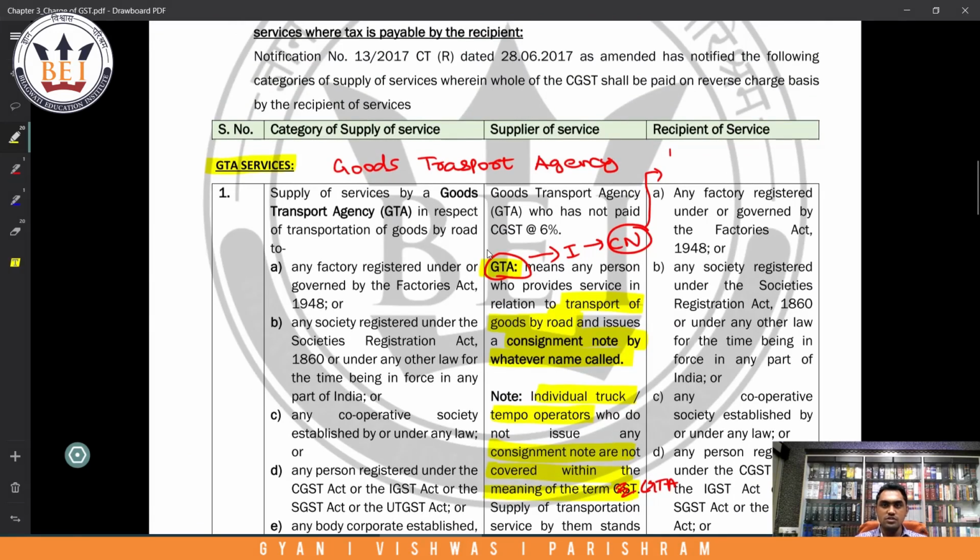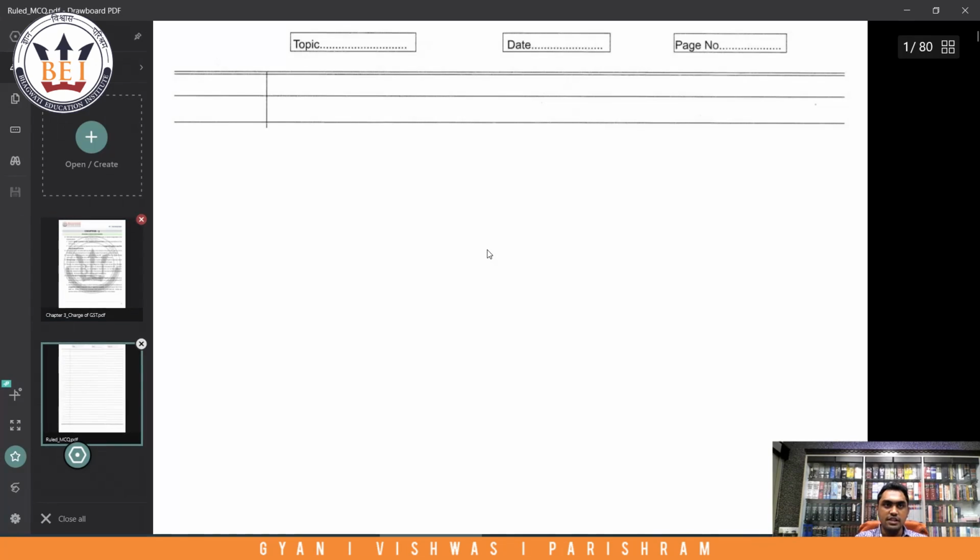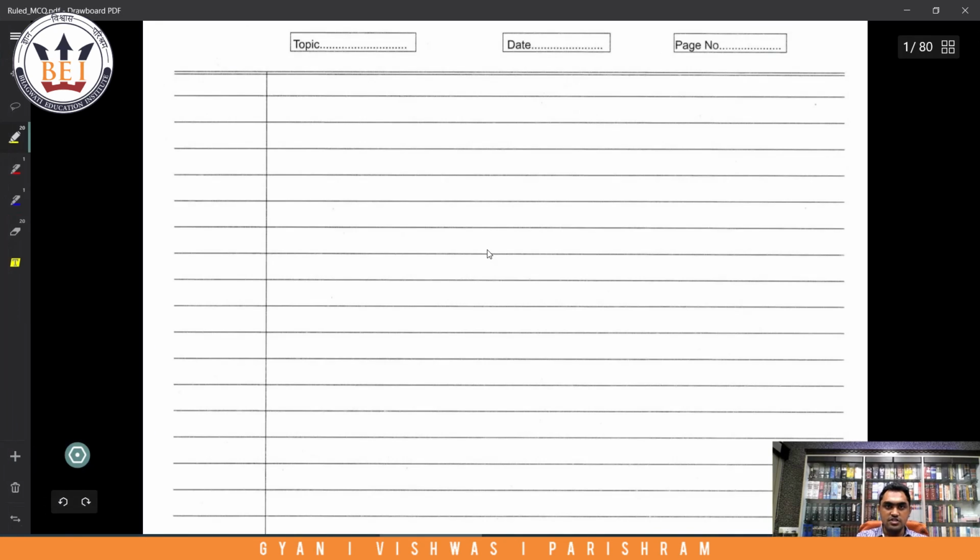Okay, so now since we know what is Goods Transport Agency, the next thing you need to know here is the tax rates. See, GTA can either be RCM or FCM. Sir, but now we are studying reverse charge. Just try to understand what I am telling.